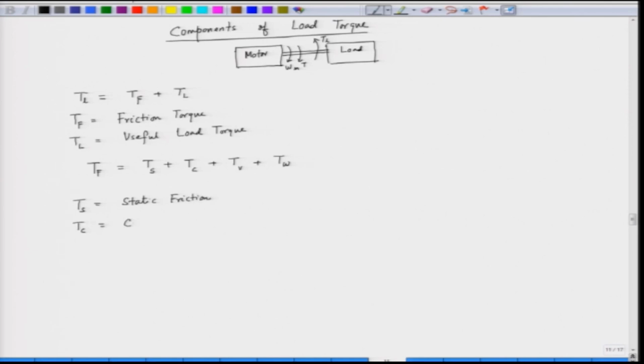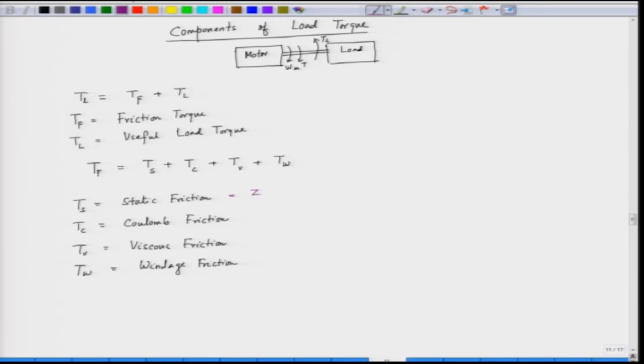So, we have primarily four types of friction: the static friction, the Coulomb friction, the viscous friction, and the windage friction. The static friction only comes when the motion has not started, when the motor speed is 0.